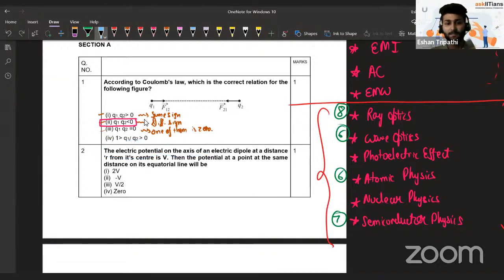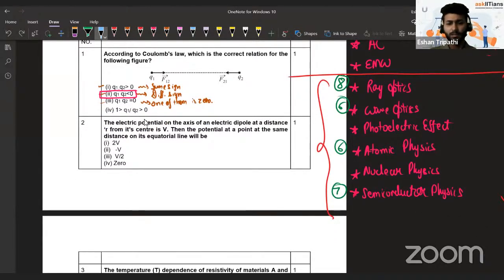There's a negative charge and a positive charge, and they're asking what is the electrostatic potential if at a distance r its potential is V, then what is it going to be on an equatorial line.